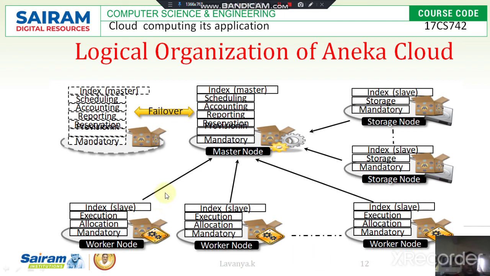If anything happens, they are going to communicate between the master node as well as the storage node. If any failure occurs in between, they are able to recover that particular function or particular parameters by using the storage node.